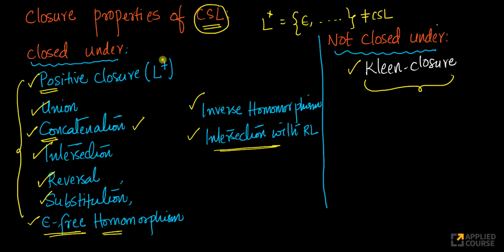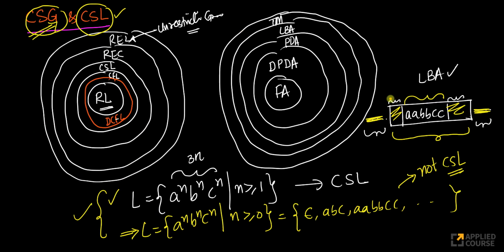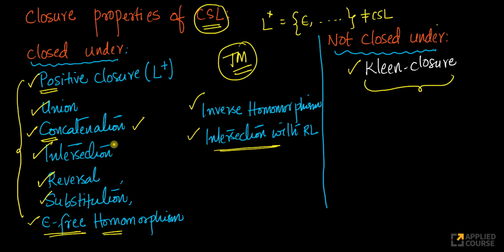Your context sensitive languages are closed under all these operations. Again, we can easily arrive at some of these things just the way we have done it for Turing machines. I've shown you some intuitive proofs of how these closure properties are derived or justified for Turing machines. Similar arguments we can do for LBAs also very easily. The only thing we have to care about is the space used is a linear function of inputs, and I can't just use the infinite tape. That's all. Rest everything stays the same as far as LBAs and Turing machines are concerned. But remember that under Kleene closure it is not closed because Kleene closure introduces epsilon.